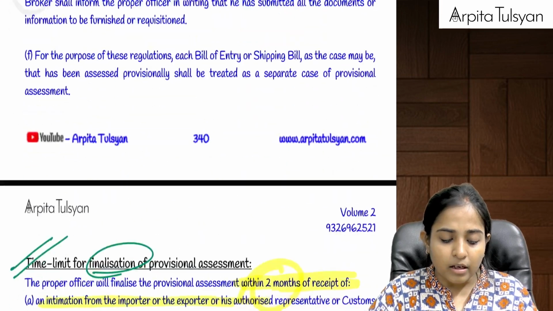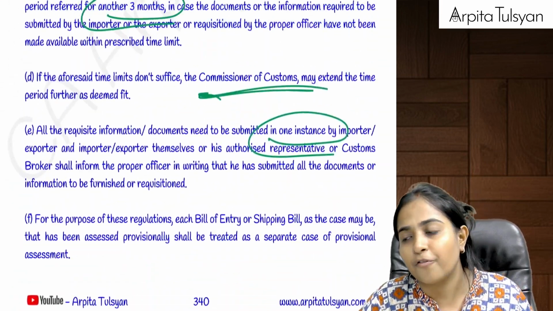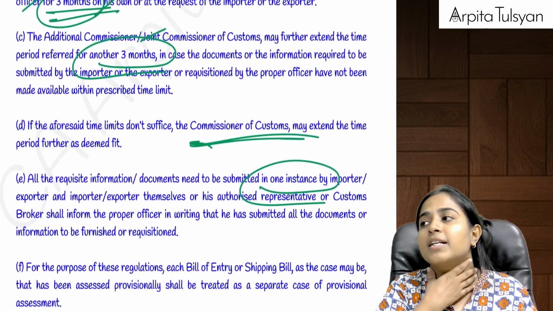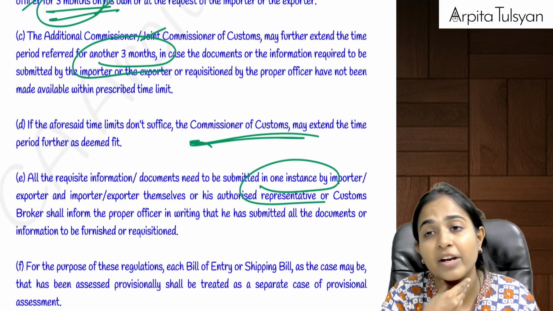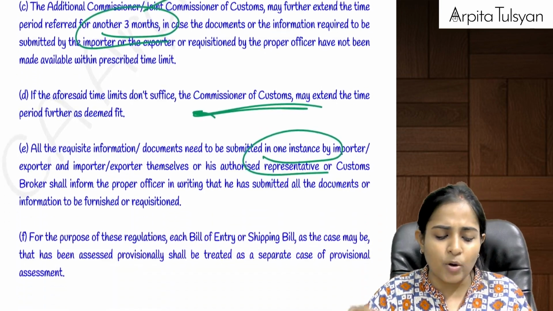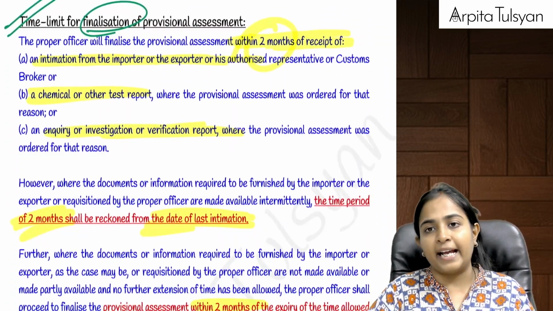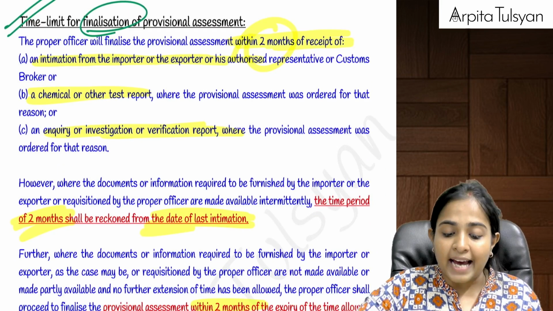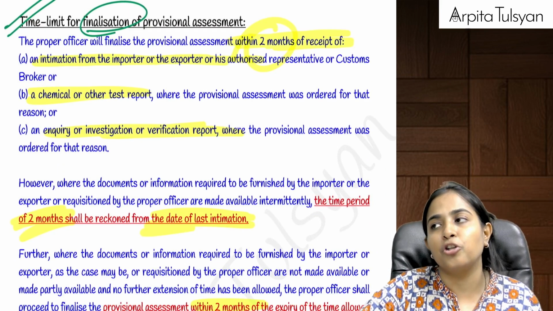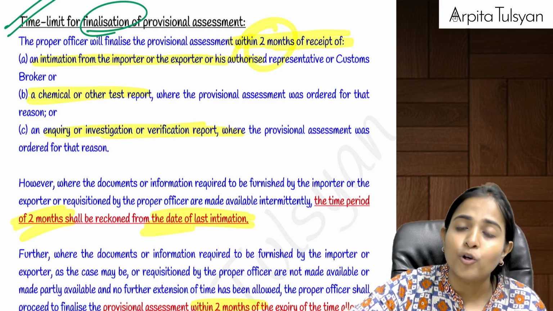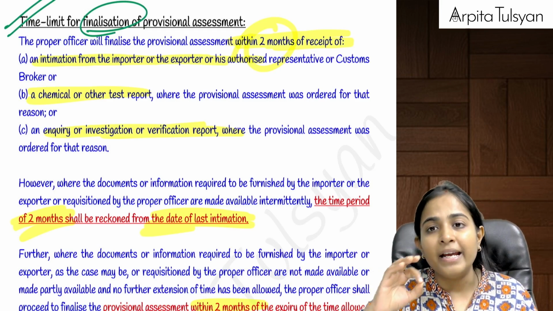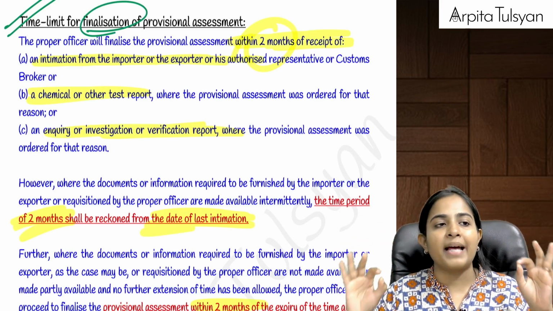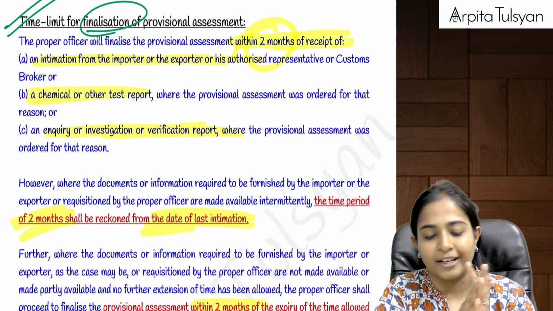Yes. Then, in the provisional assessment regulations, for the purpose of provisional assessment, can they ask for certain documents and specific information from you? Definitely yes, and you are required to furnish it within the specified time. Once you furnish all those documents, from that day, whenever you submit the information to the proper officer, within a period of 2 months the provisional assessment should be finalized. Means whenever you submit all the necessary information, the officer has 2 months to complete your provisional assessment.